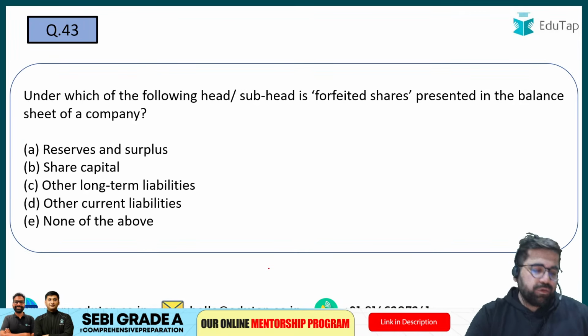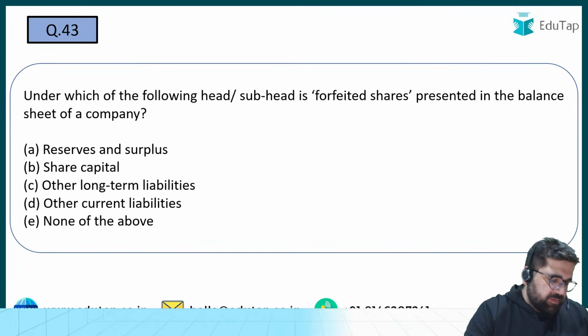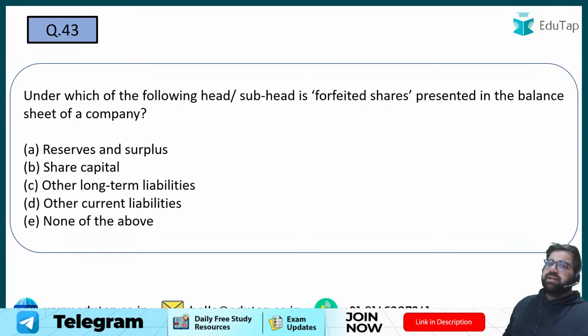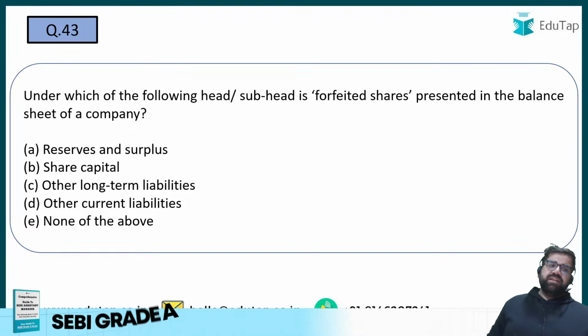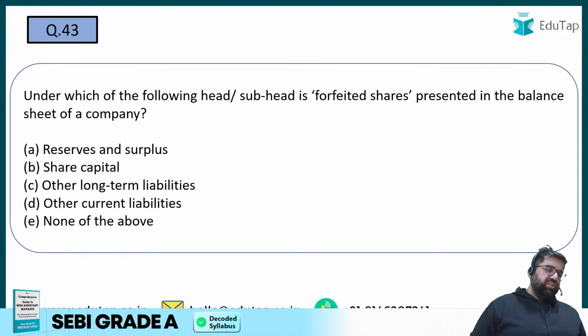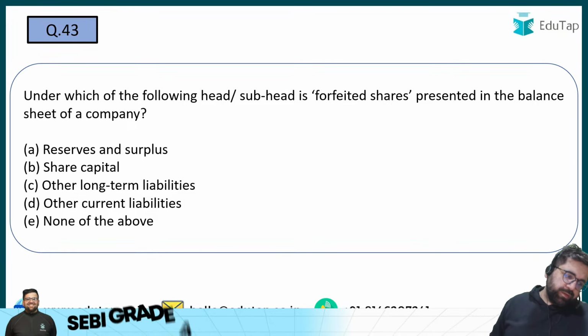Question number 43, everybody now. In which head is forfeited share presented as per the balance sheet? Generally in the balance sheet we write the paid up capital only. But as per Schedule 3 of the Companies Act, forfeited shares will be presented in which part of the balance sheet? Reserves and surplus, share capital, other non-current liabilities, or other current liabilities?